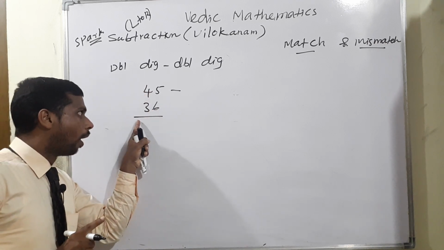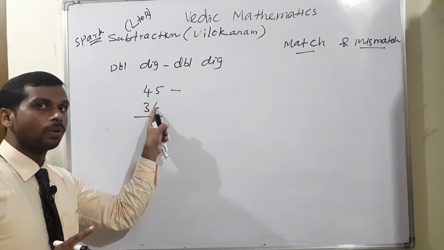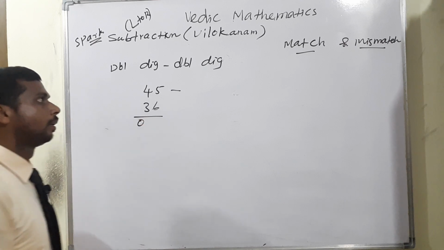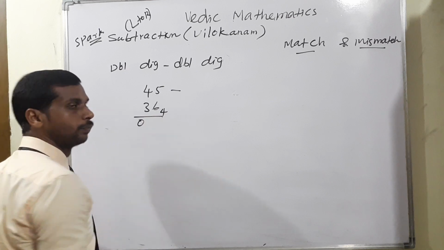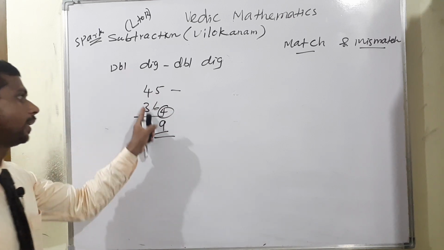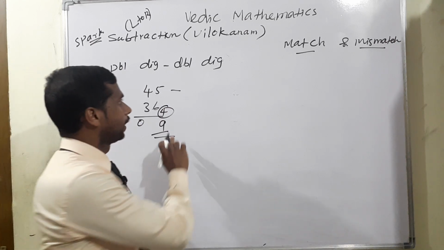Before writing the 1, check the next digit, match or mismatch. Definitely this is a mismatch. If it is a mismatch, 1 becomes 0. Now look at the complement of 6. The complement of 6 is 4. Now 5 plus 4 is equal to 9. So 45 minus 36 is equal to 9.